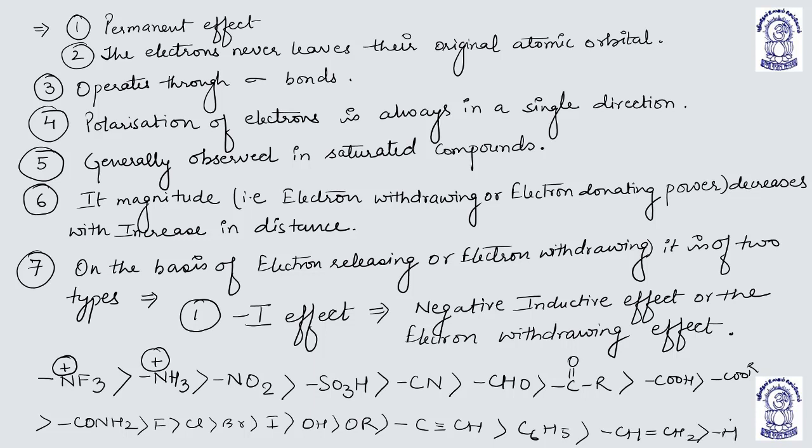So this is the negative inductive, that is electron withdrawing power of these groups. The most prominent is NF3, then NH3, then NO2, and so on.